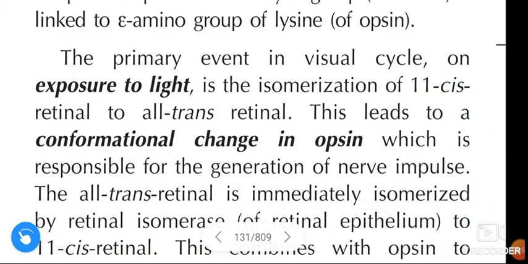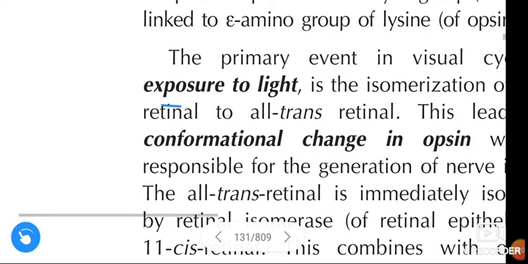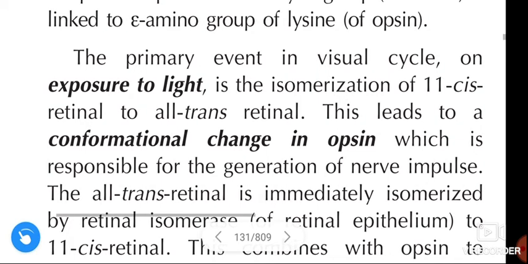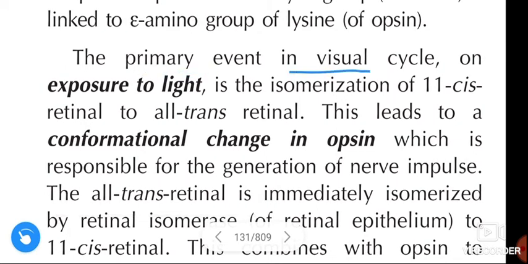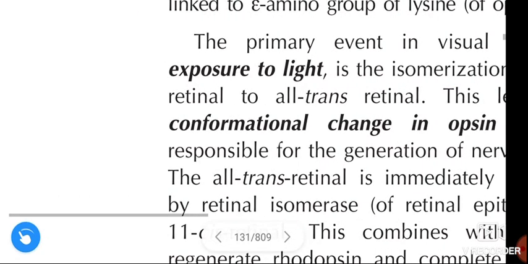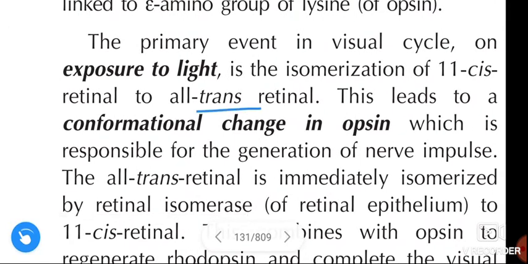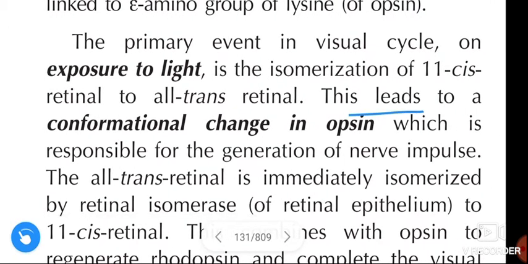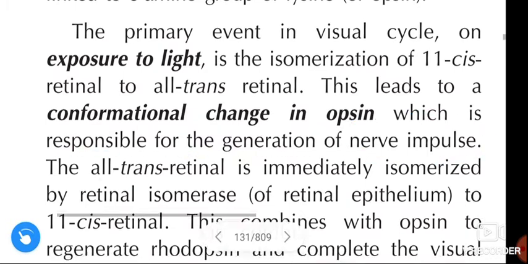See once again, the primary event in the visual cycle on exposure to light is isomerization of 11-cis retinal to all-trans retinal. This leads to conformational change in opsin, which is responsible for generation of nerve impulse.